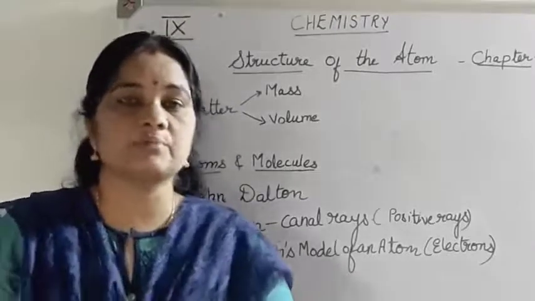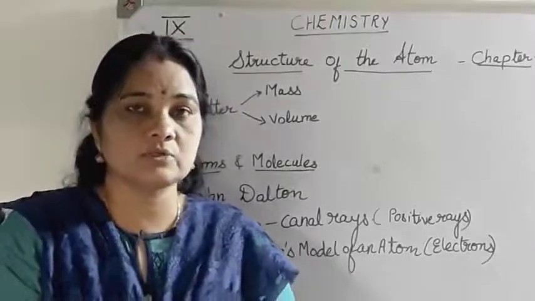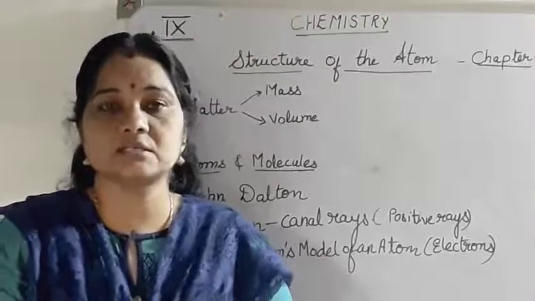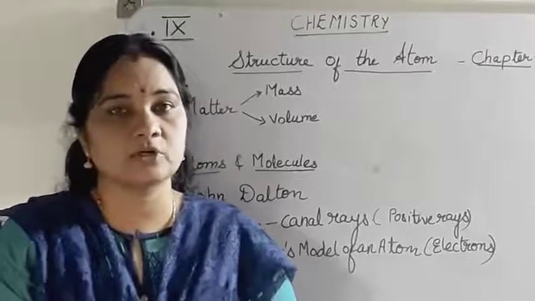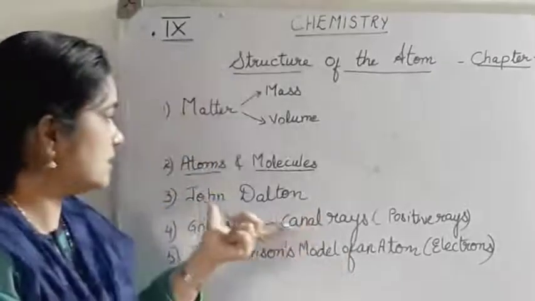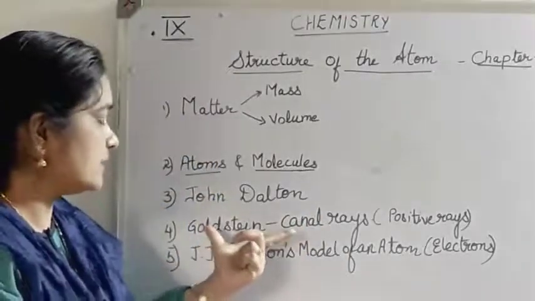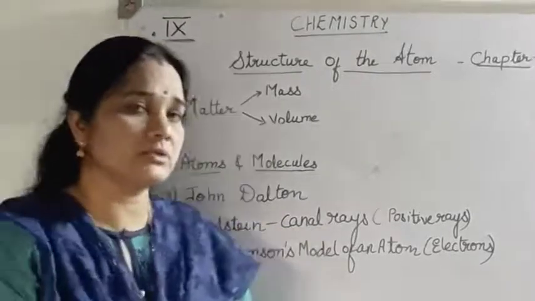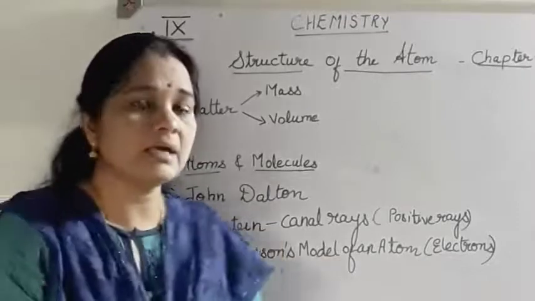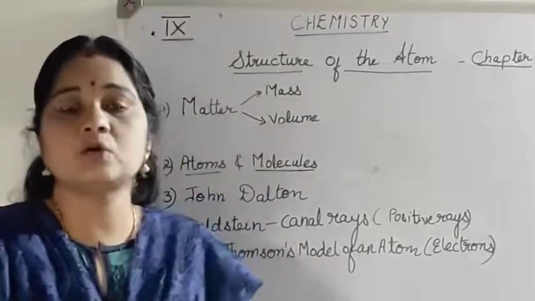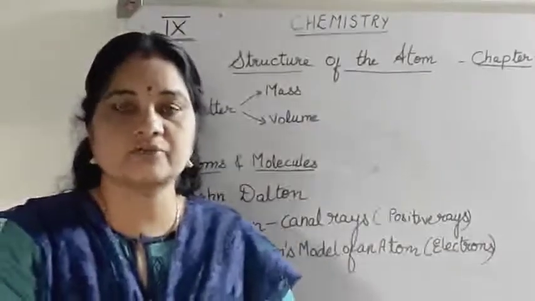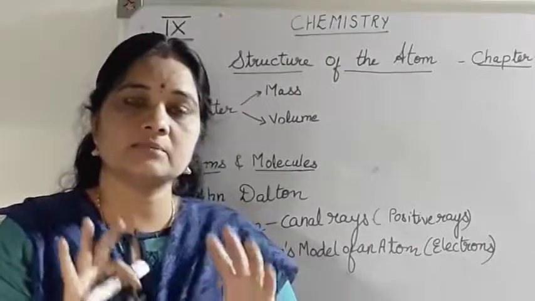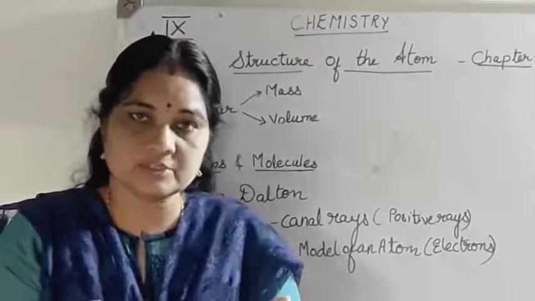Certain discoveries were made to further prove that atoms can be divided into subatomic particles. Before Goldstein, J.J. Thomson visualized a model of the structure of an atom. He postulated that the atom looks like a sphere, like a Christmas pudding.